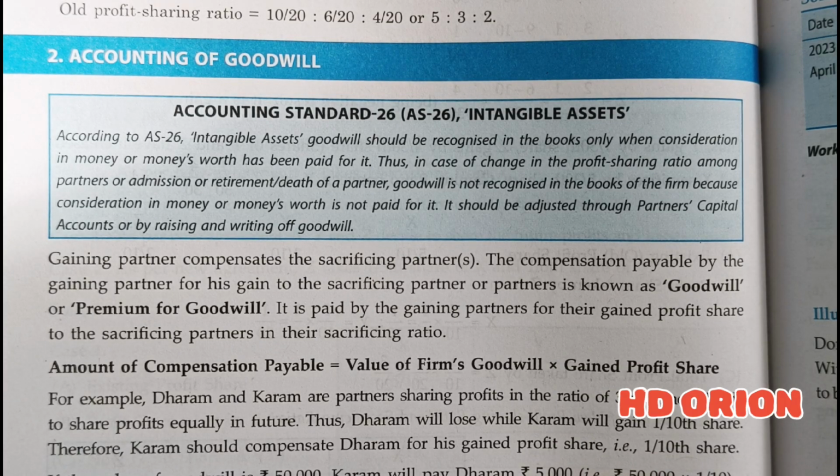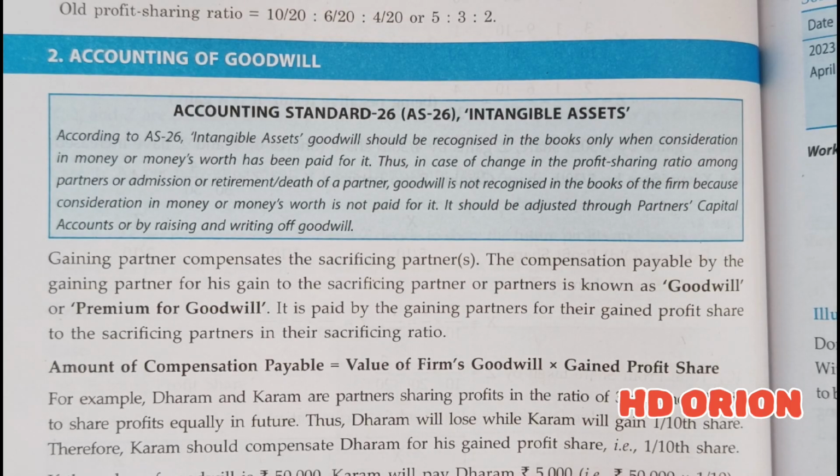It is calculated internally by the firm, and the accounting treatment is given to the partners by debiting or crediting the capital account or current account of the partners. So what does the accounting standard say about this?